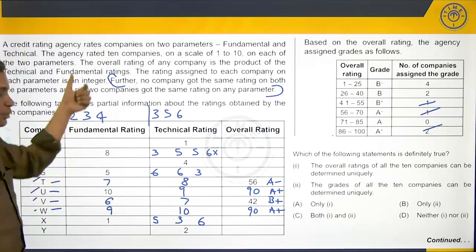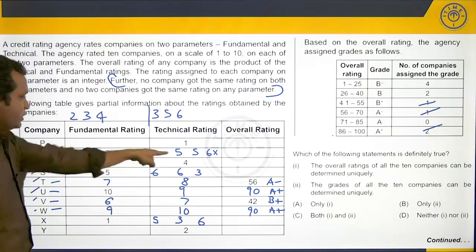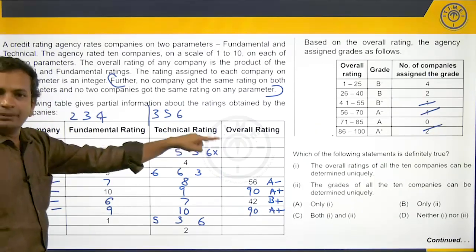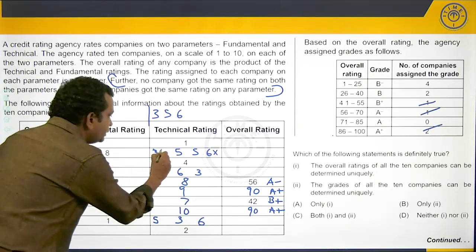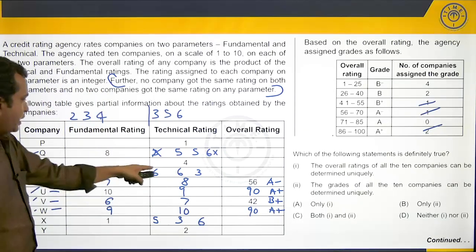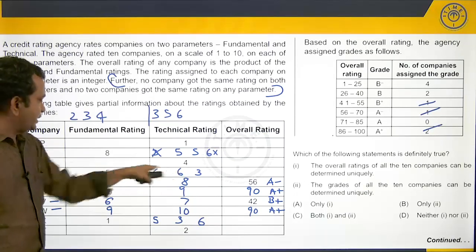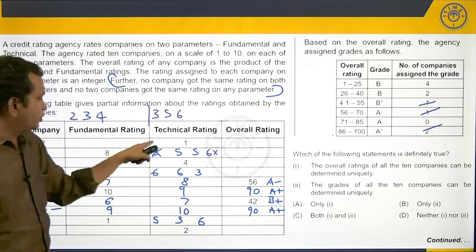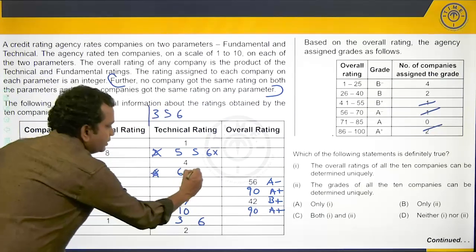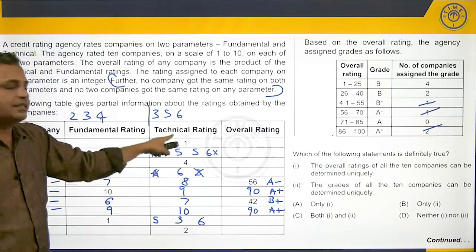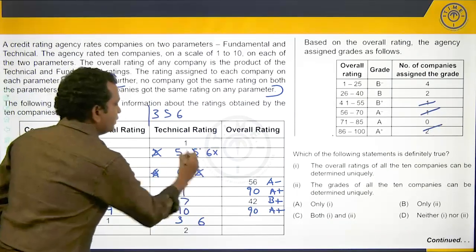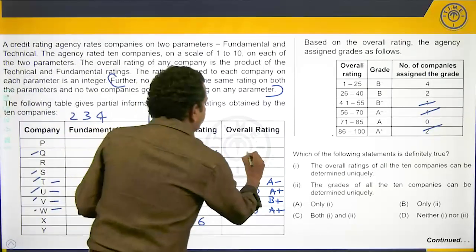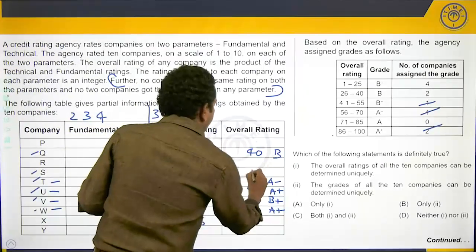Now, for these two companies to move into the second band, for this company, for example, 6 cannot come here. With 3, it cannot move into band B, which means this has to be a 5. And if you look at this company, with 6, it can go into band B, but with 3, it cannot. So, if this 6 is out, 3 is out, which means 5 and 6 is the only possibility. So, therefore, this 5 is also out. These are the two companies which will go into band B with an overall rating of 40 and 30.